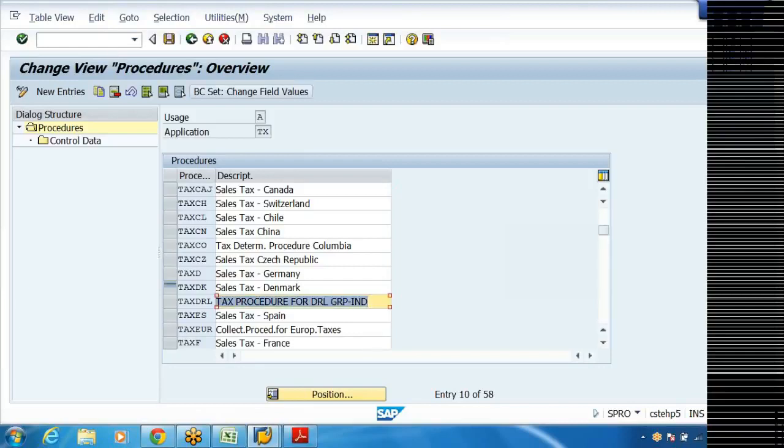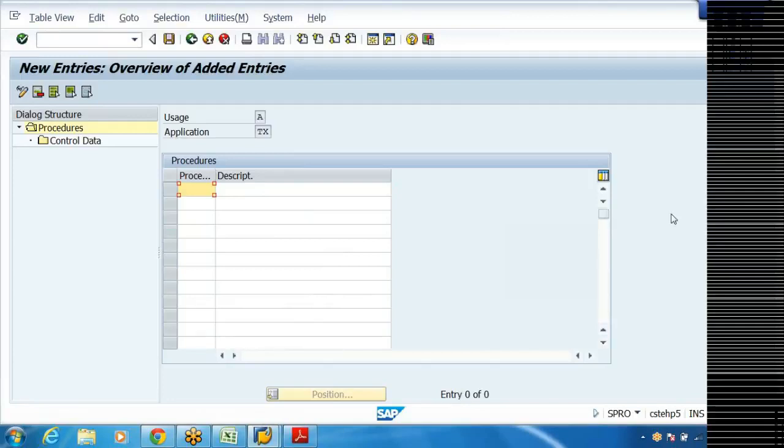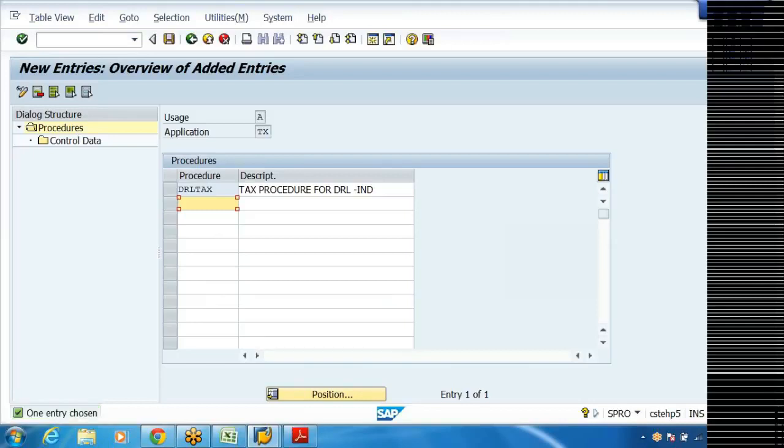Just go to new entries. Say DRL tax. Tax procedure for DRL, India. This is the percentage of tax and everything; these percentages etc. we have to calculate later, not now. But system expects one procedure to be defined for the country with some name. It has to be there. Otherwise, system will not allow me to post accounting entries for the country level.